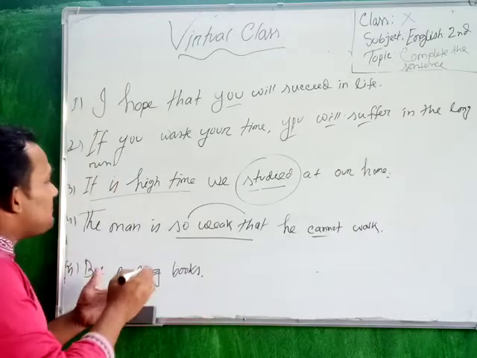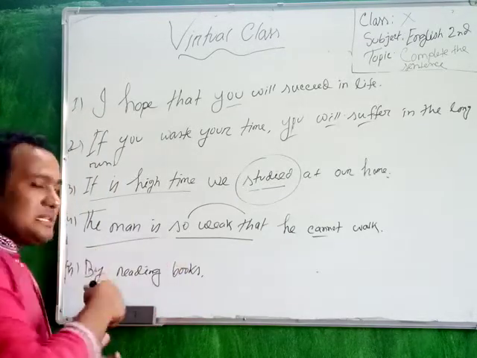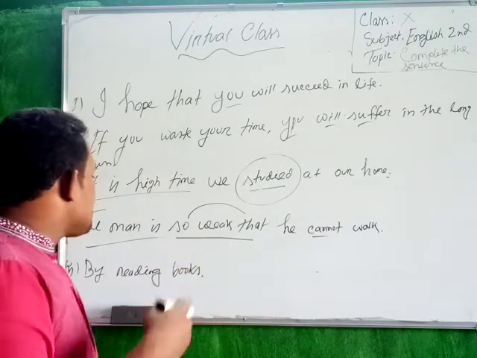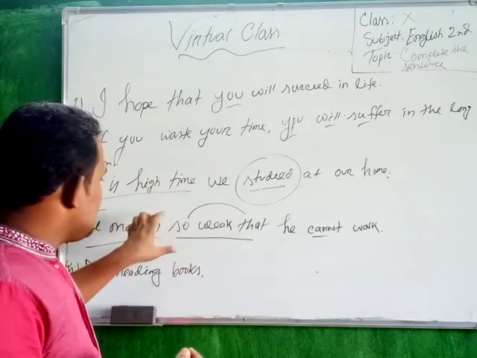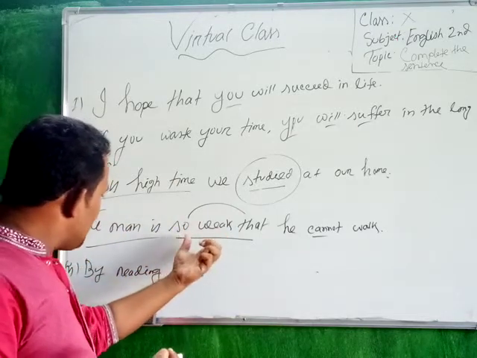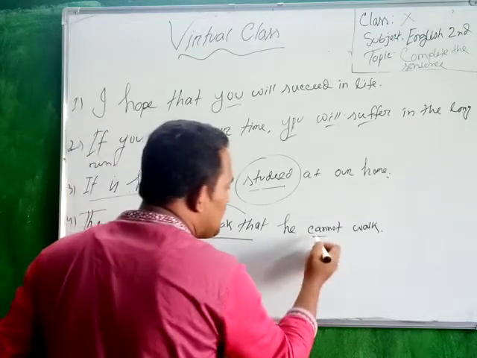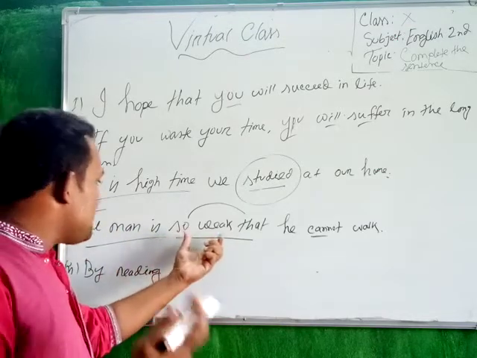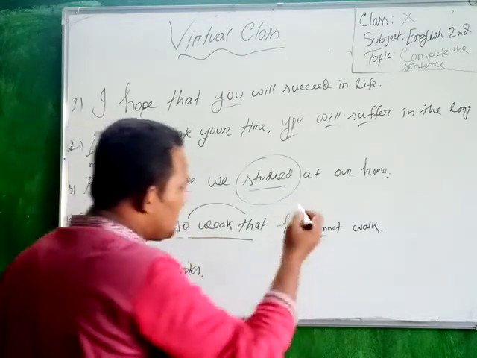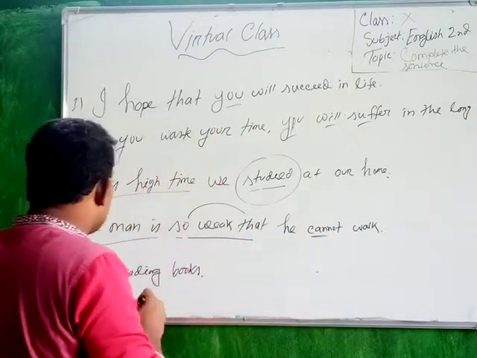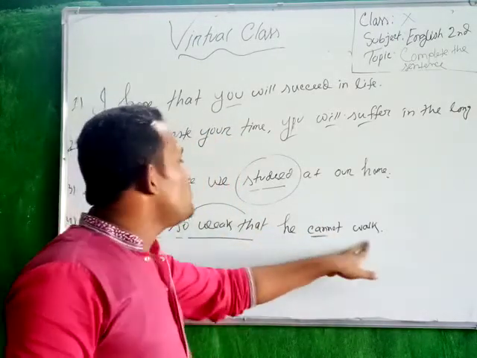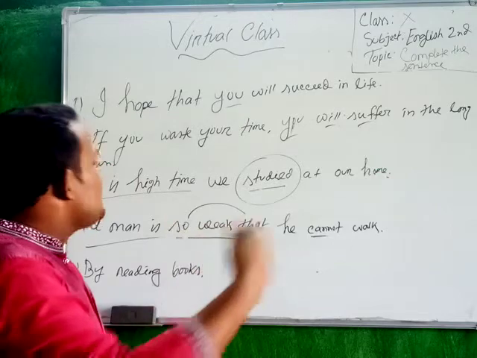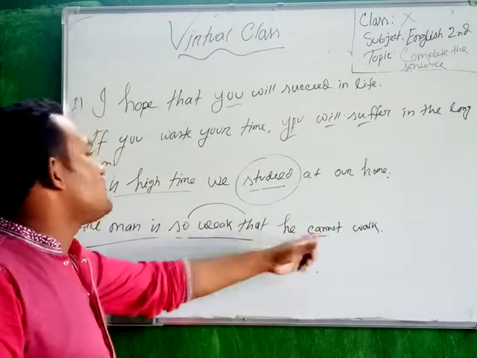When you have a present tense before so that, any present tense, it may be present simple, present continuous, or perfect continuous, whatever you get, if you get present tense before so that, you have to put modal auxiliary can. When you get any past tense before so that, you have to put modal auxiliary could. Okay, so the man is so weak that he cannot walk. He is too weak to walk. The man is too weak to walk. So the man is so weak that he cannot walk.